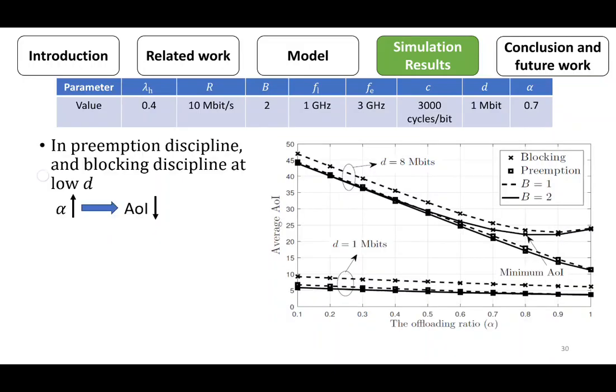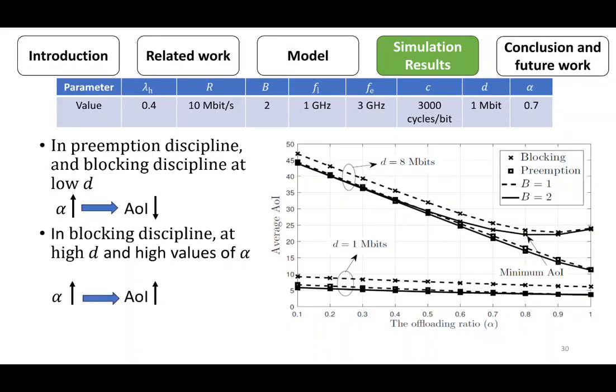This figure shows that in preemption discipline for all values of data size, or in blocking disciplines at low values of data size, increasing the offloading ratio decreases the average edge of information, because the assumed processing rate of the mix server is higher than the rate of the local server. However, in blocking discipline, when the data size is large and offloading ratio is high, increasing the offloading ratio increases the average edge of information. This is because the mix server will be busy for a long time, which leads to blocking the local server.